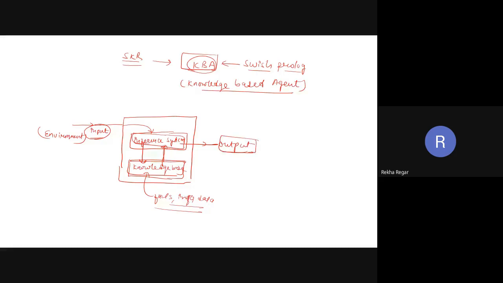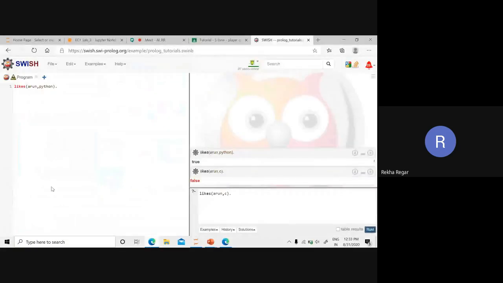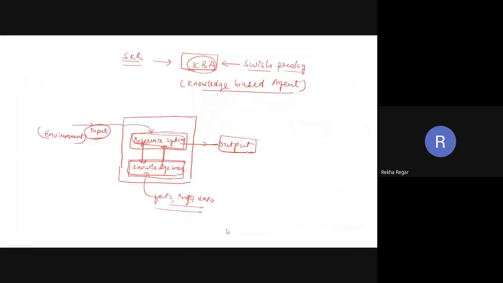Likewise, the scenario is your Swiss Prolog. Here is the knowledge base. In this knowledge base, we are going to provide or feed the data. After feeding the data, it is going to take the input. After taking the input, it is going to search inside the KB, and after searching inside the KB, it is going to give the result. So you can consider it just similar or near to our concept called KBA. This is what KBA.